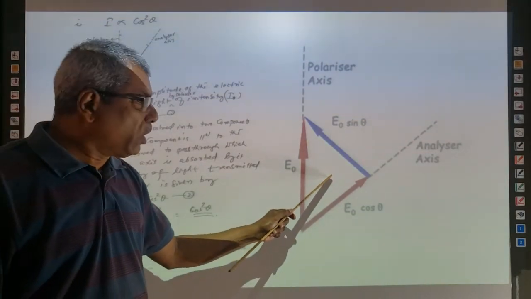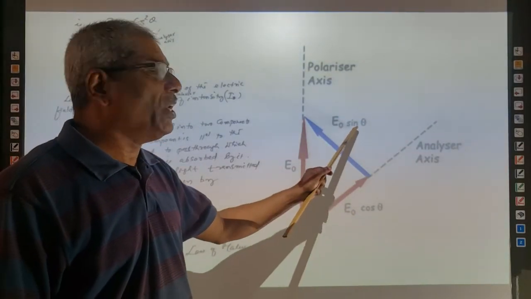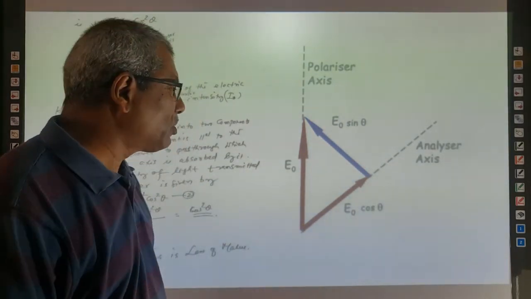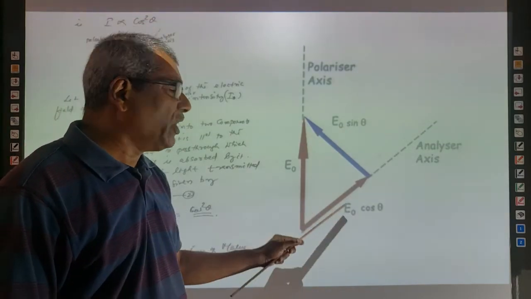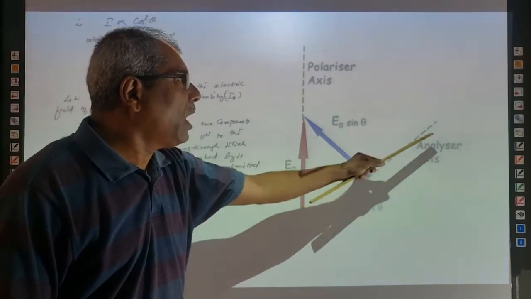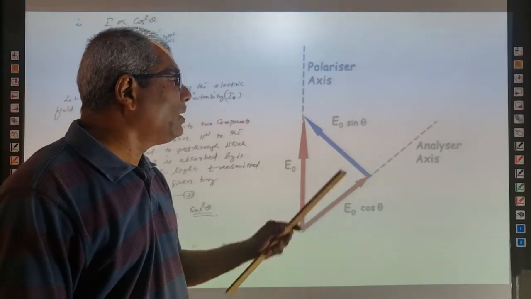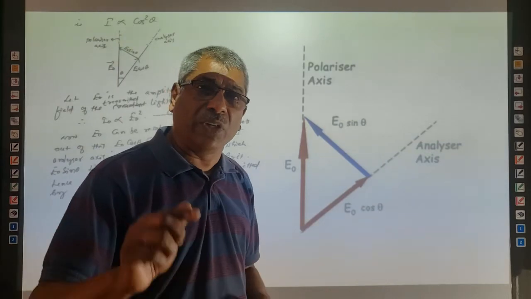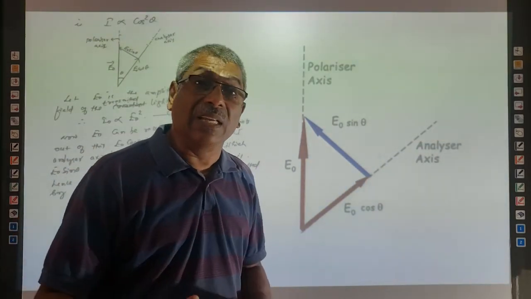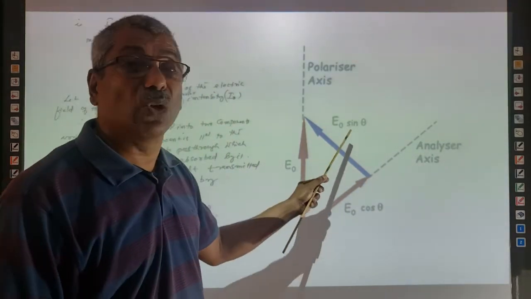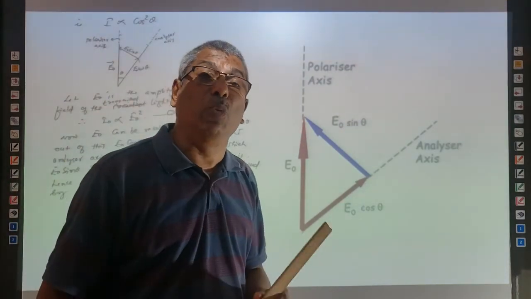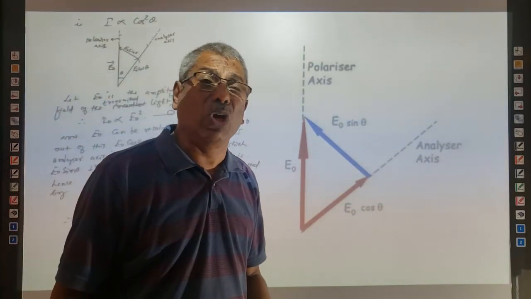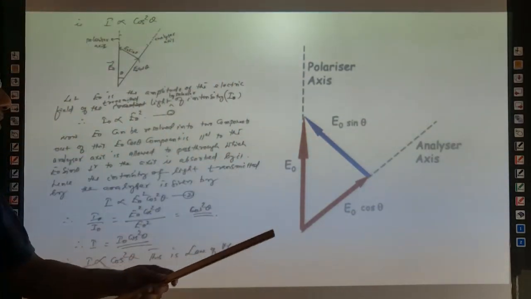This E0 can be resolved into two components at this stage, one is E0 cos theta and the other is E0 sin theta, where theta is the angle between the analyzer axis and the polarizer axis. Out of the two components, E0 cos theta is parallel to the analyzer axis, while E0 sin theta is perpendicular to the analyzer axis. The component E0 cos theta, which is parallel to the analyzer axis, is allowed to transmit, while E0 sin theta is selectively absorbed by it. Hence, the intensity of light coming out of the analyzer goes on varying.